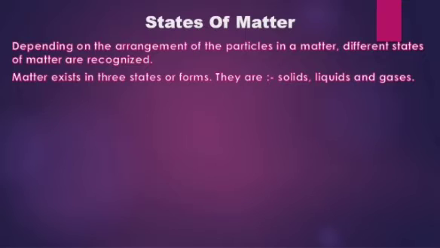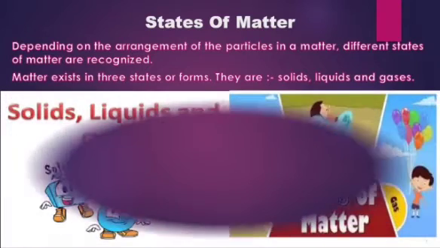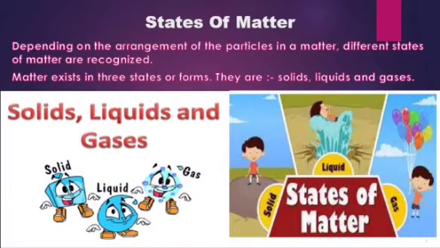Matter exists in three states or forms in nature. They are solids, liquids, and gases. The state in which matter exists depends on how the particles are arranged in the matter. It is because of this that they behave in a different way.